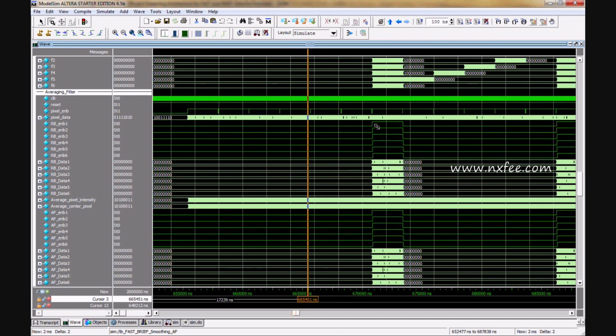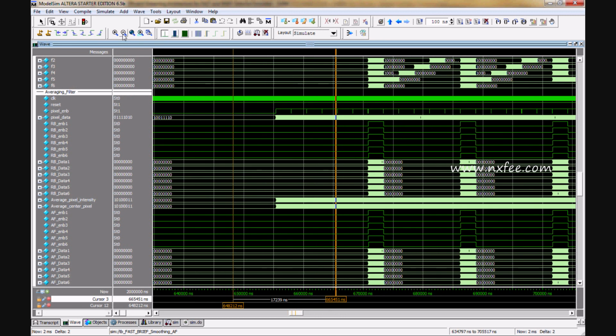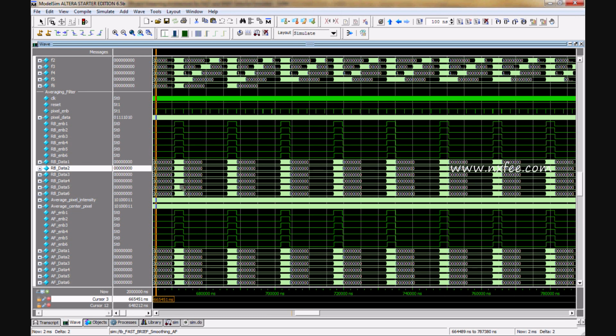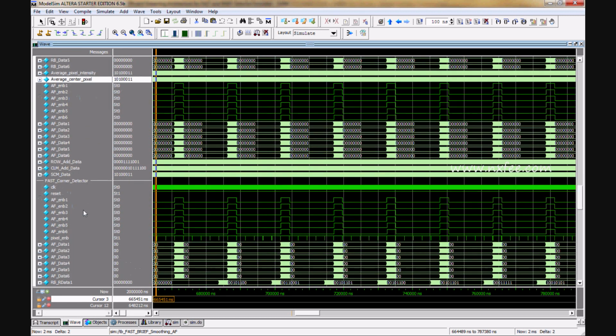It receives the values packet by packet. At every 0th iteration, RD data 1 to RD data 6 come in. It receives the values and bypasses them in parallel to the FAST corner detector, and it calculates the average pixel intensity and also the average central pixel.